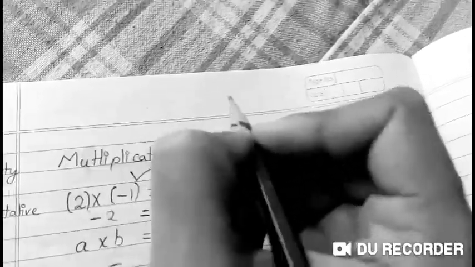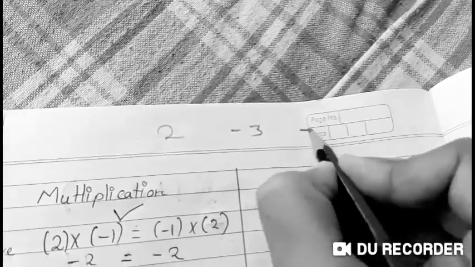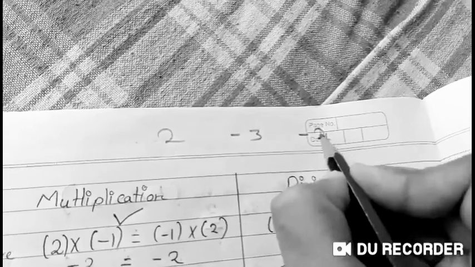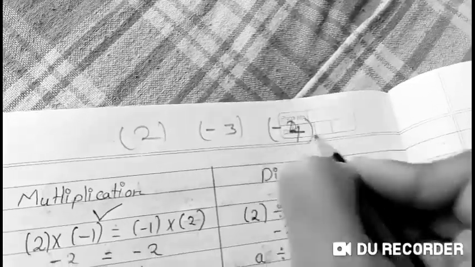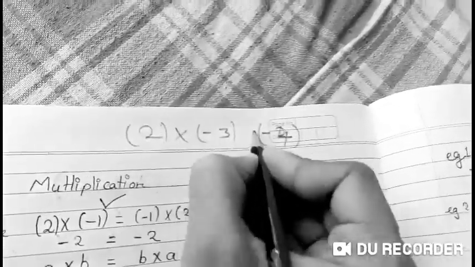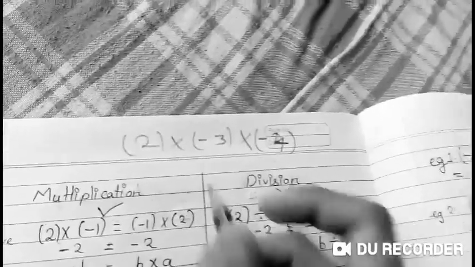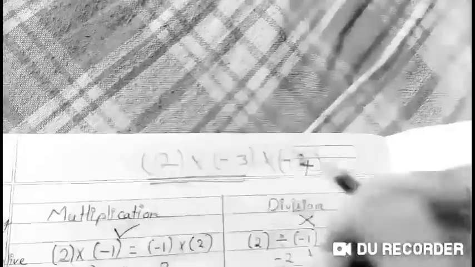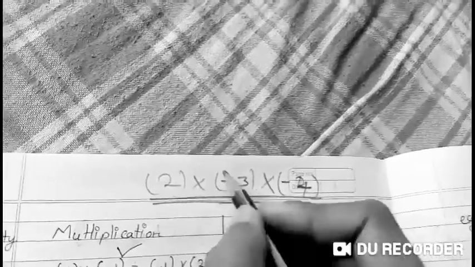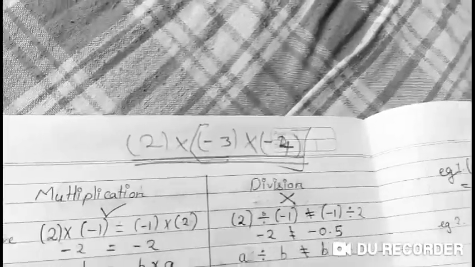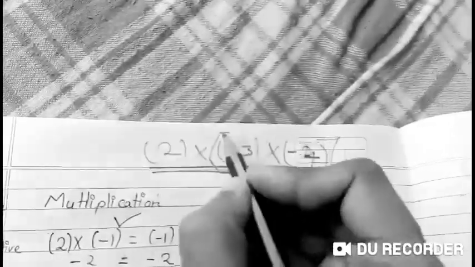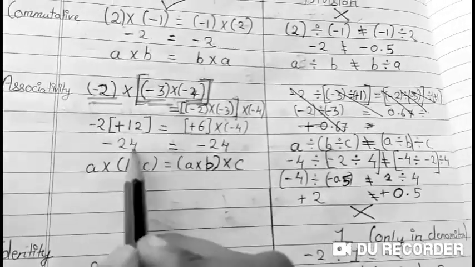For example, you have got 3 integers: minus 2, minus 3 and minus 4. Now you have to multiply them. Which 2 should you solve first? Either these 2 first, or these 2. So associativity says that you can solve either of these pairs first, and solving any one will give you the same answer.